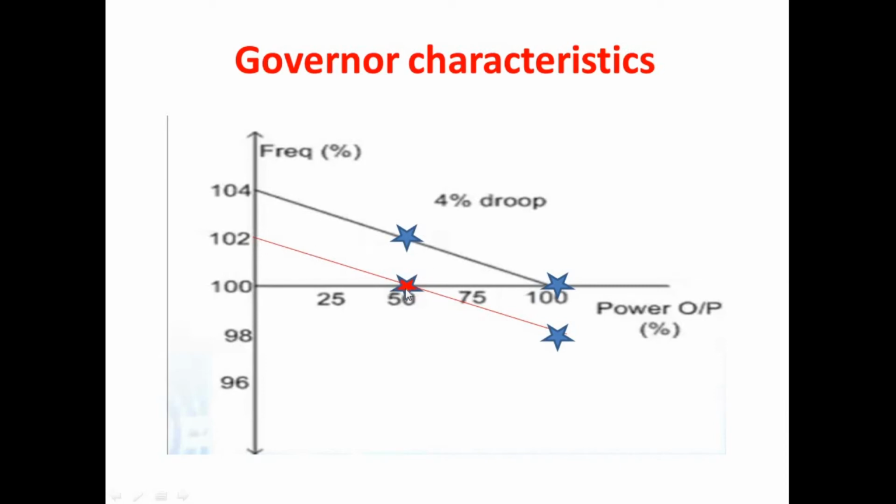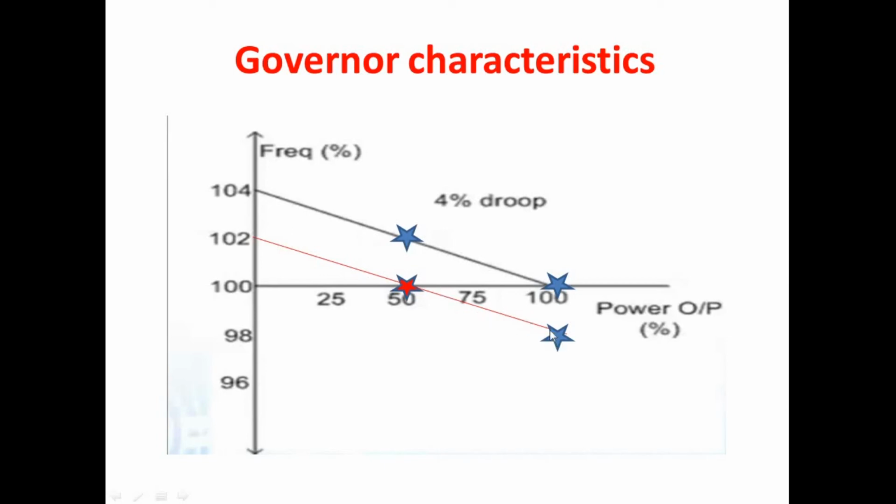So with this operating point, again we are increasing the power demand. Because of that increase in power demand we have to increase the power generation. After the instant of increased power demand, the operating point will come to this fourth operating point.